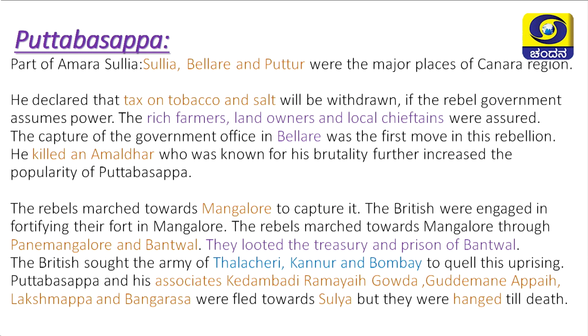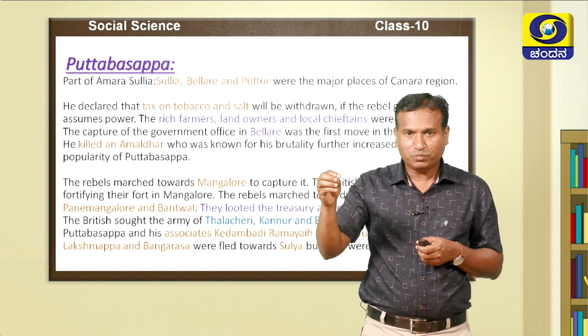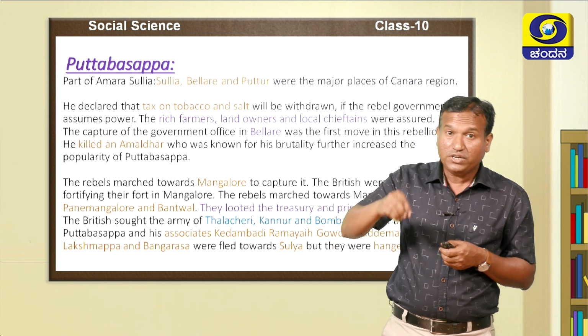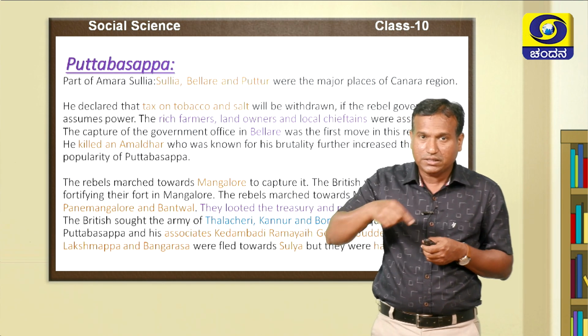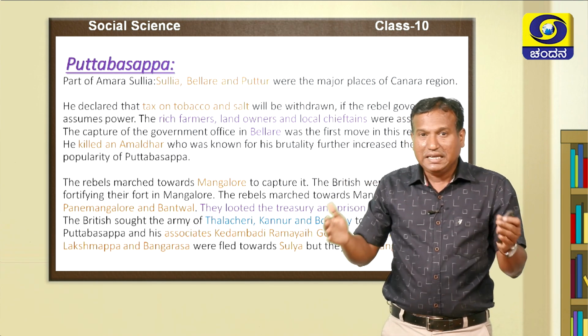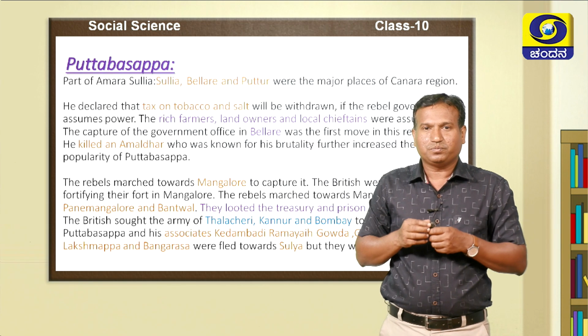The rebels, which means Puttapasappa and his followers, were marching to capture Mangalore. When they marched to capture Mangalore, the English were fortifying Mangalore, which means they were rebuilding it.